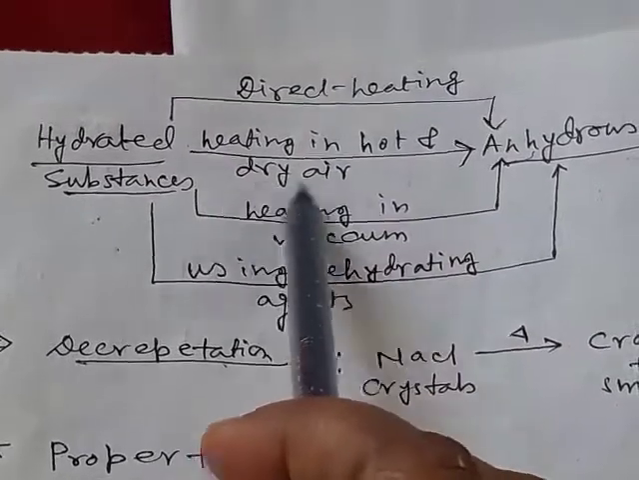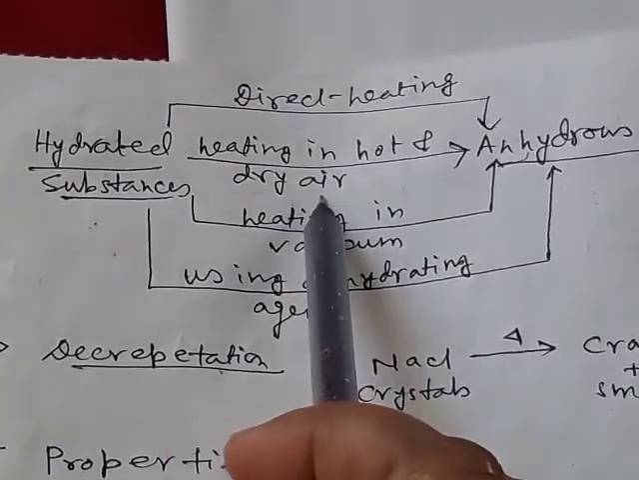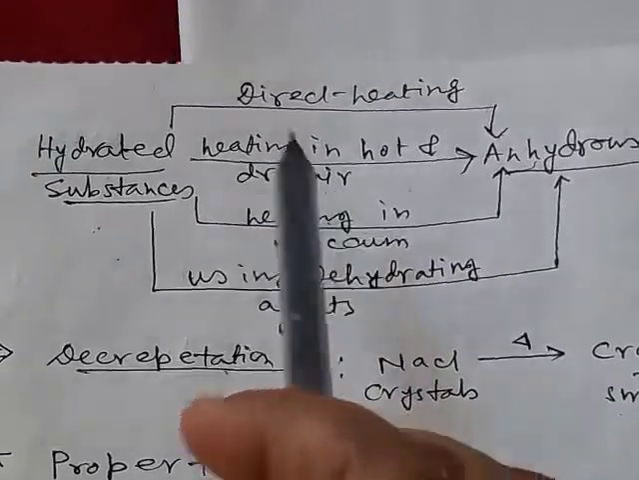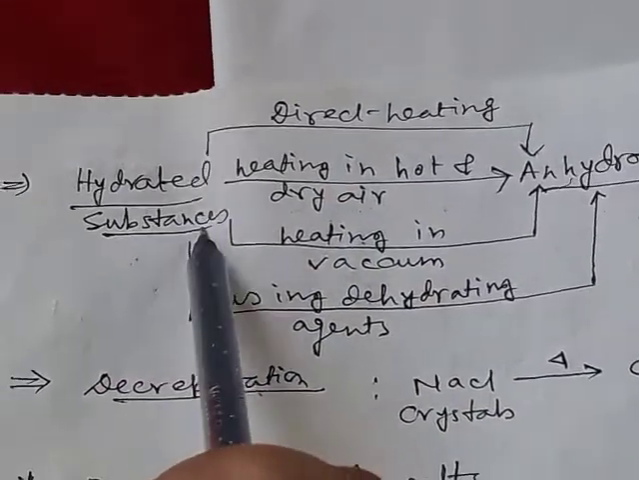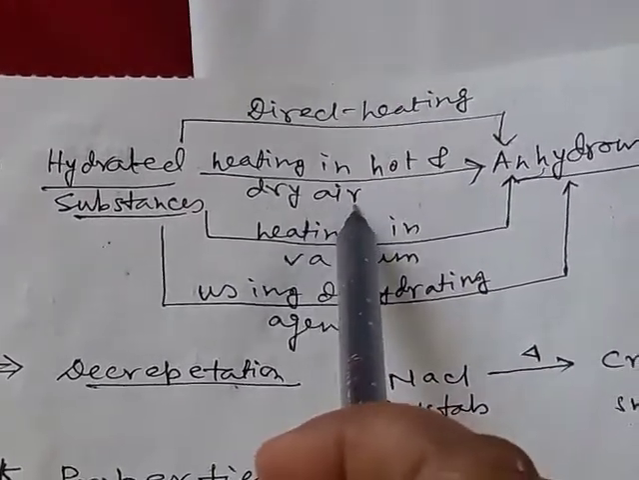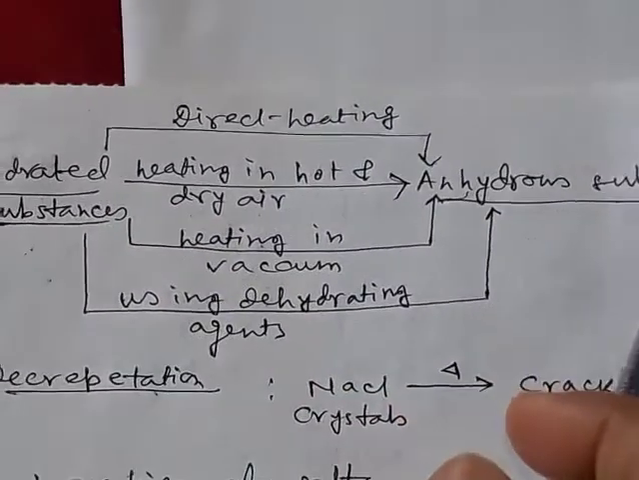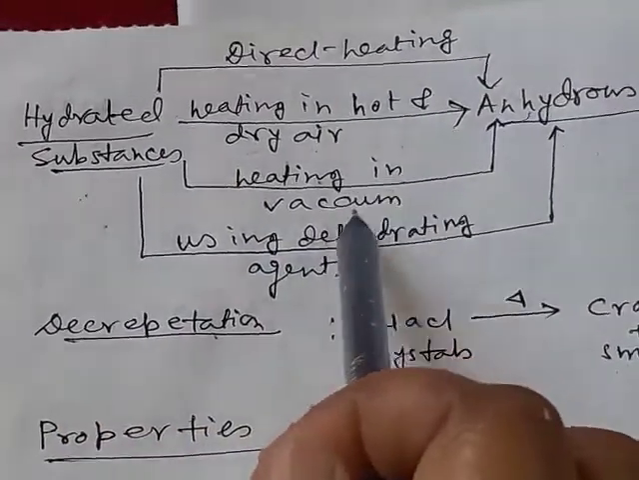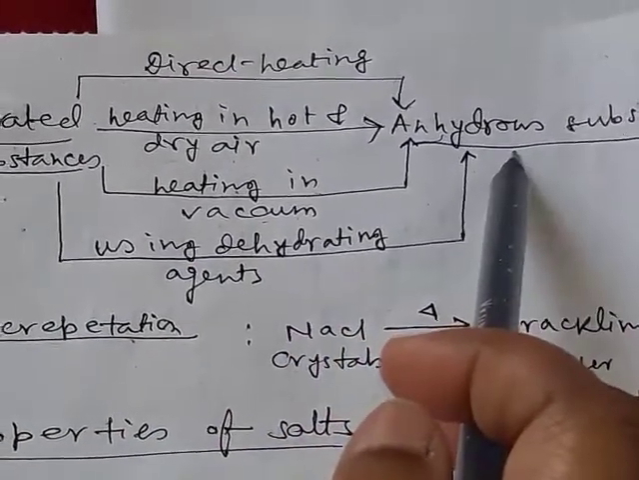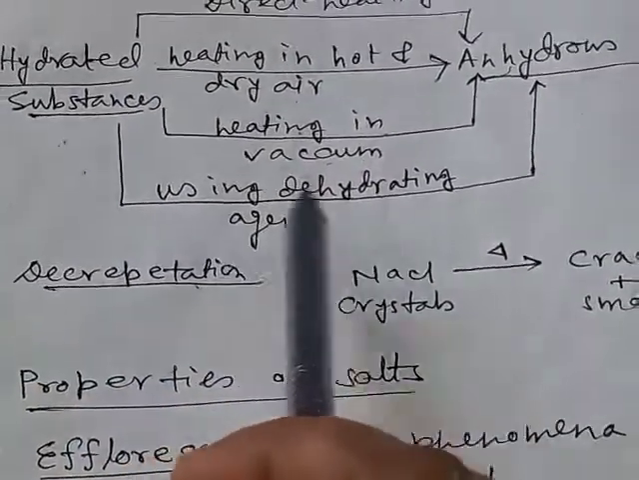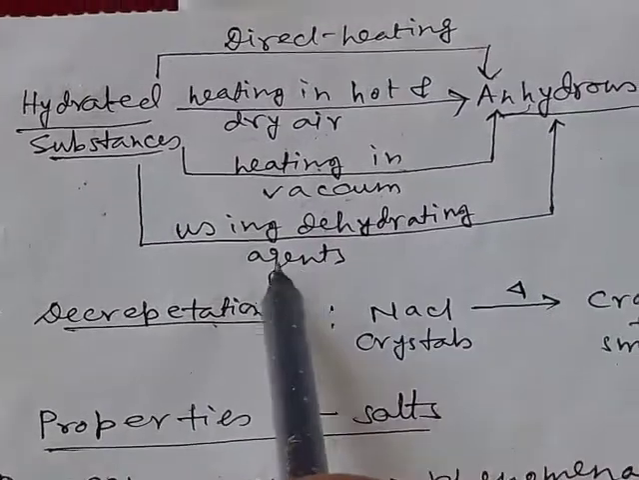Hot and dry air means there is no moisture in the air or very little moisture in the air. So from hydrated substances the water molecules will be removed by this air, and we get anhydrous substances. When the hydrated substances are heated in vacuum, then we will also get anhydrous substances. Number four is using a dehydrating agent.